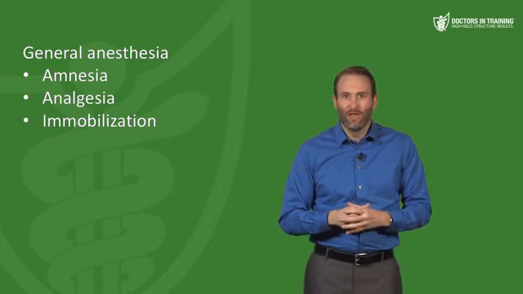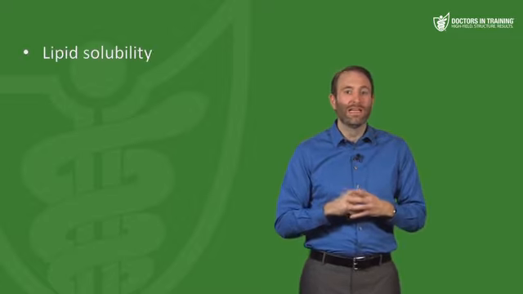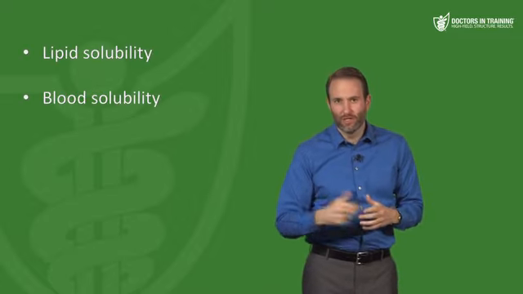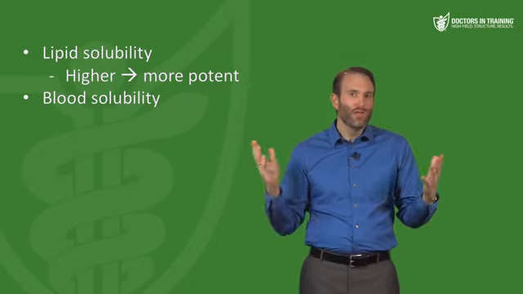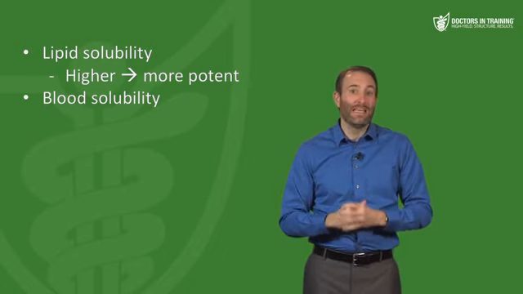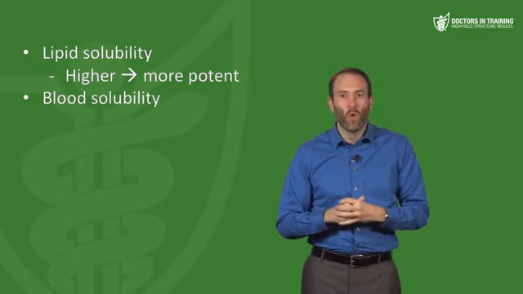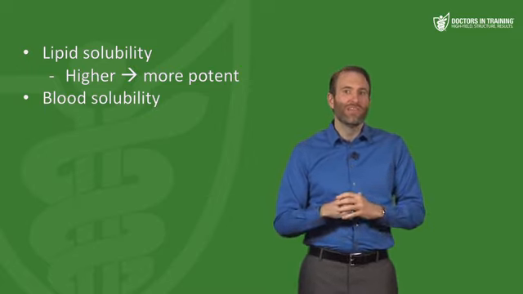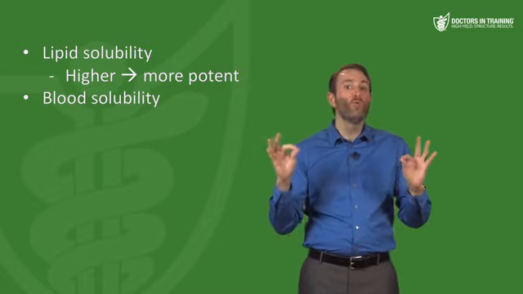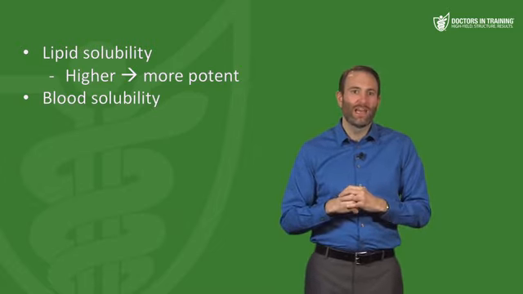So as we talk about anesthetics, we'll talk about how different drugs achieve these different aspects of amnesia, analgesia, and immobilization. Now first, let's go over some basic pharmacological principles about inhaled anesthetics. So in order for an inhaled anesthetic to work, it must be able to cross the blood-brain barrier and get into the brain. So there are two characteristics of each inhaled anesthetic that you need to consider: lipid solubility and blood solubility. Now the higher the lipid solubility, the easier it is for that drug to get into the CNS, into the brain, so you can get more effect with less drug. So the higher the lipid solubility, the more potent the drug is. So you can achieve anesthesia at a lower concentration.